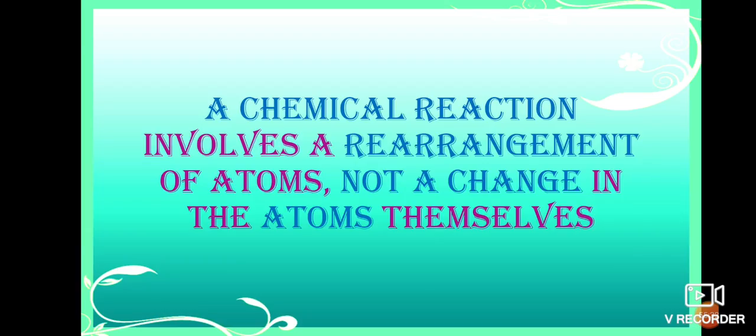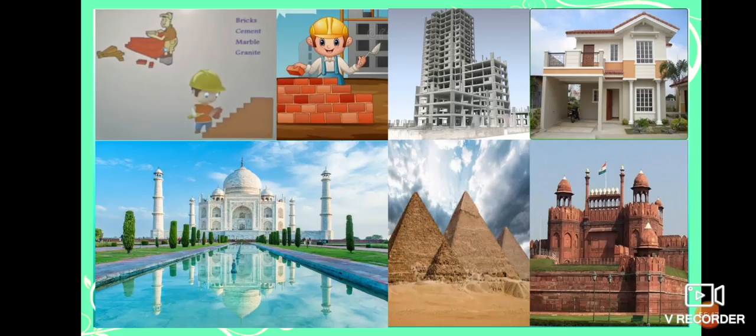Okay, so according to this, by observing this picture, we can say that a chemical reaction involves a rearrangement of atoms. Means here we are constructing different structures by rearranging the materials.